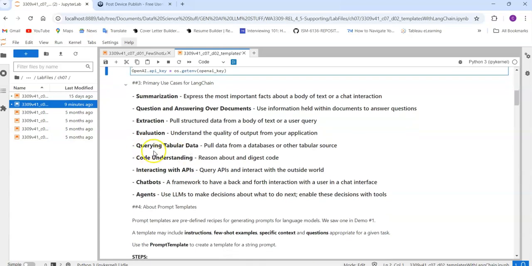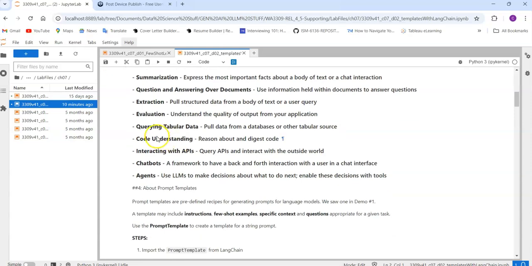Okay. Next, querying tabular data. You just want to pull some data from relational database management systems, that is, in the form of tables. For that purpose you can also use it. And then code understanding, which is nothing but what exactly each line in the code means and what it is doing. So you can do that. Simply, whatever error you have in your code, you just give it to that and tell it, please explain what exactly this is doing, how to resolve this, etc. I believe once ChatGPT arrived, many of you have been referring to ChatGPT rather than going to Stack Overflow.